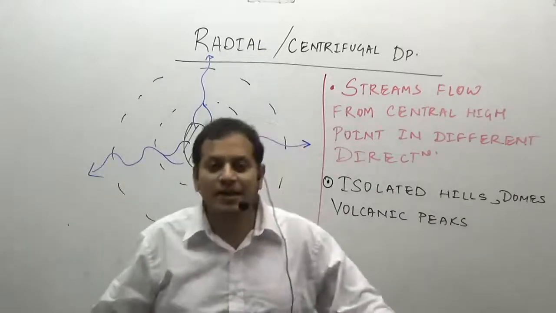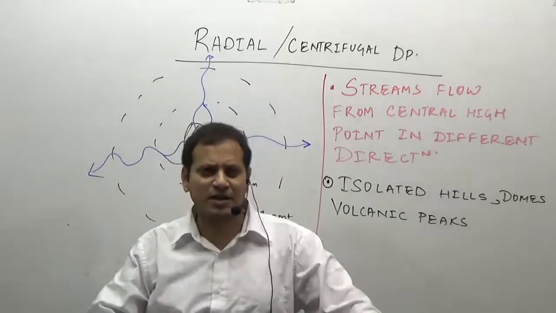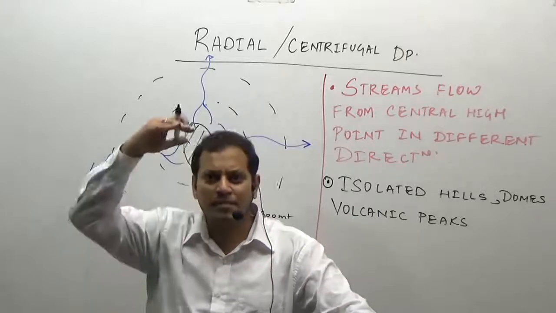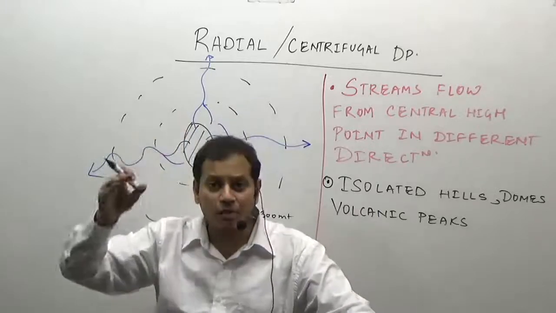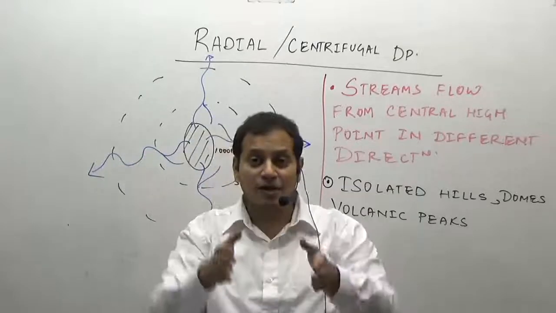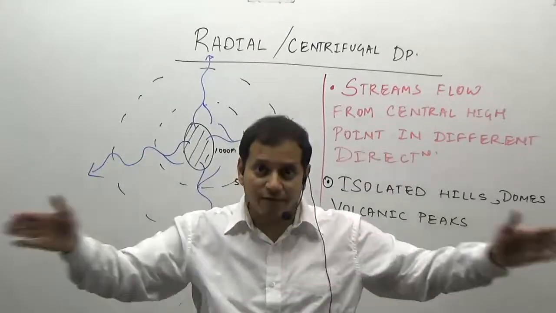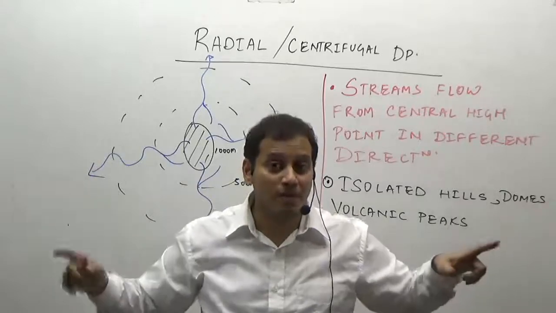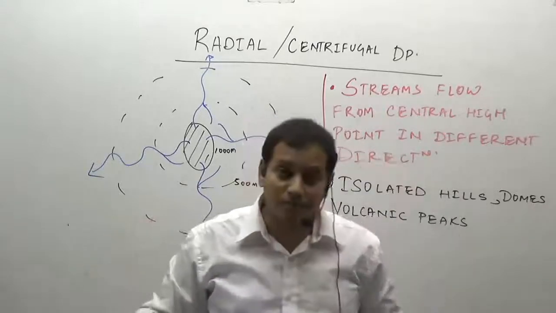Now give me an example. In India, there is a famous hill station in the state of Rajasthan where there is only one high peak: Mount Abu. During the rainy season, the rain falls on Mount Abu and the rivers originate and flow in different directions from the central high peak. So the example is Mount Abu.